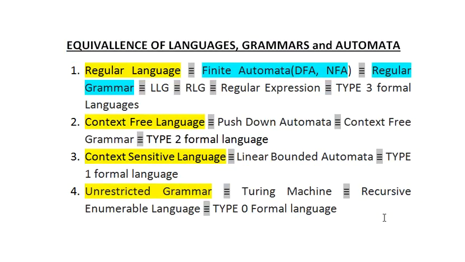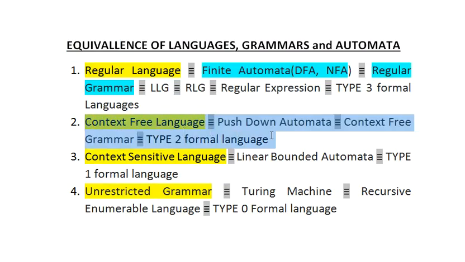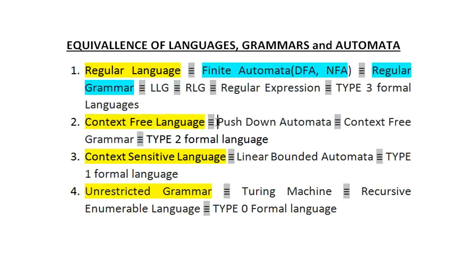We will be learning in depth about these topics unit wise. I have divided them: you will be learning about these topics in unit 1 and 2. In unit number 3 you will be learning about context free grammar, and in unit number 4 you will be learning about pushdown automata. Please note down these points, it will be useful for you.